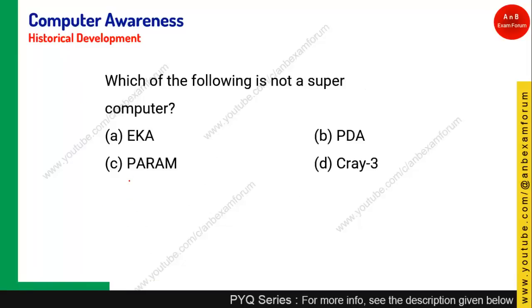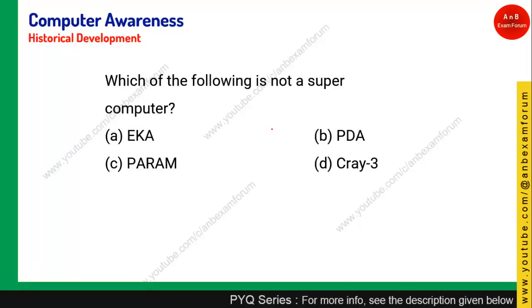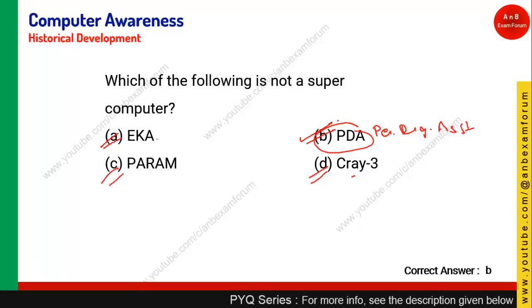Coming to the last question of this particular topic, which of the following is not a supercomputer? First, see the ETA. It is one of the supercomputers developed by India, and Param is also developed by India. Cray 3 is a series of Cray supercomputers, so it is also a supercomputer. Whereas PDA is a personal digital assistant, it is not a supercomputer. So option B is the right answer for this particular question.